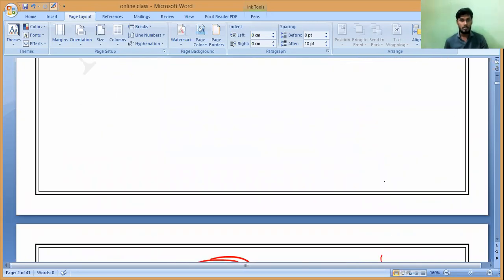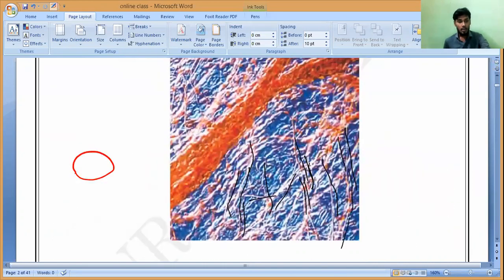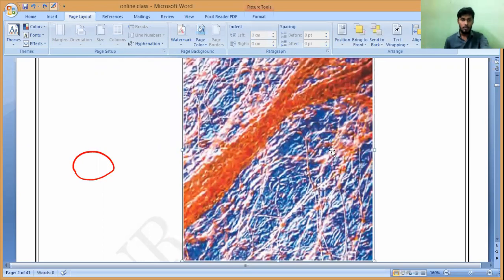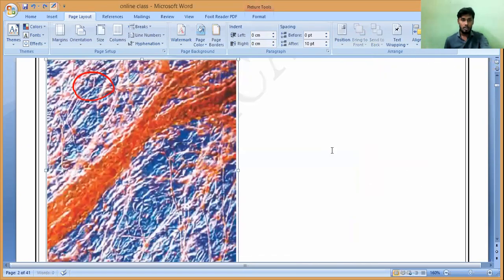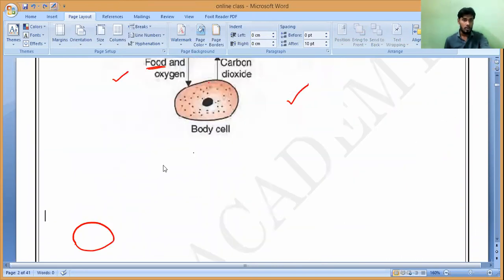Any doubt? Anybody? Please ask me. Clear? Yes, sir. Understood. This picture is not important, so I will delete it. But all of you observe. This is the picture you have to remember. This is a very, very important picture you have to draw in your classwork also. Will you be able to remember or not? Yes or no? Yes, sir.